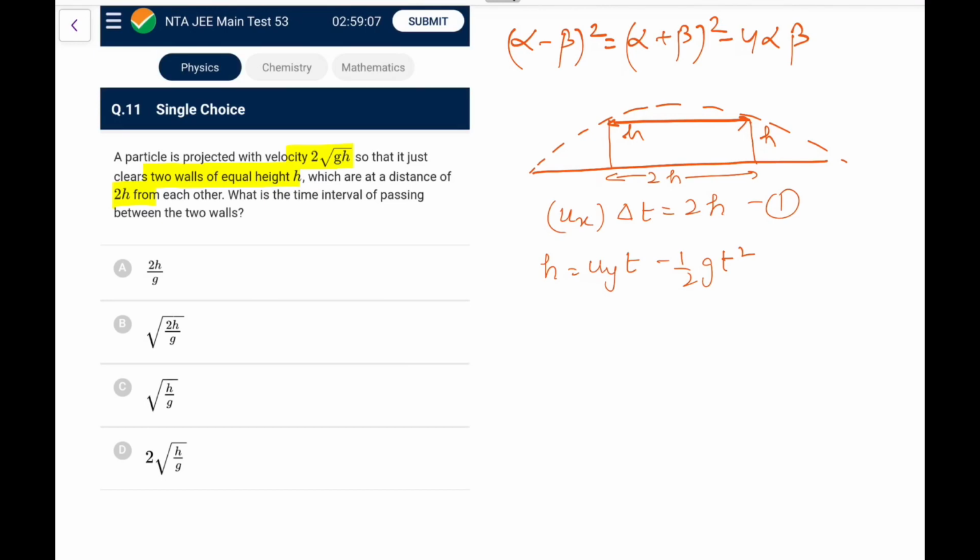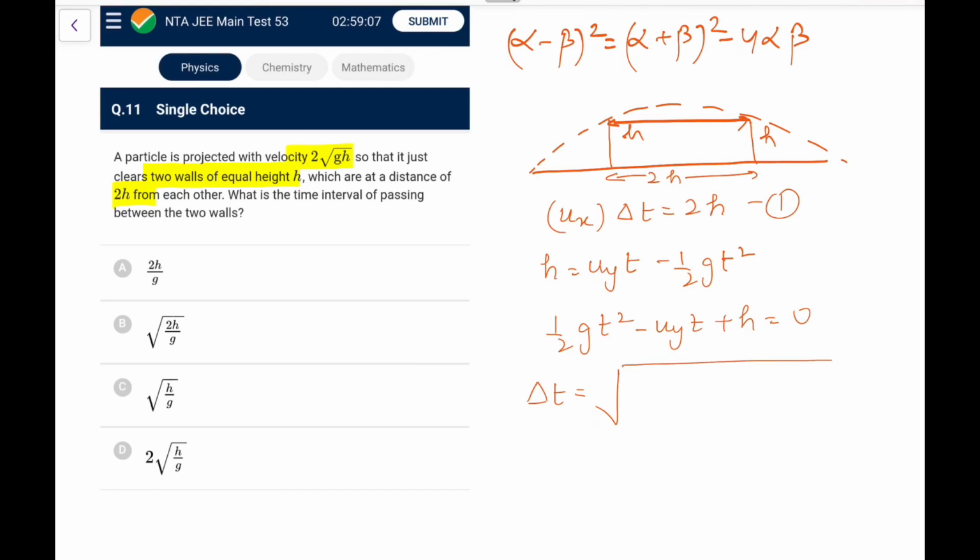So what we can have, first arrange it in quadratic form. We have half g t square minus uy t plus h equal to 0. So what we have is this delta t. I can write it from here. So from here delta t would be the root of alpha plus beta whole square.